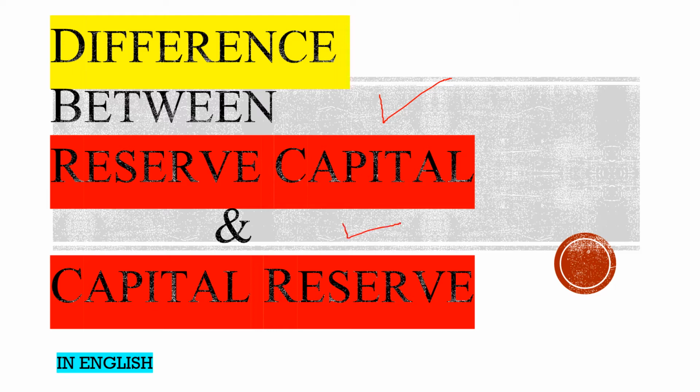So the second word in both these statements shows the true nature of what these words are. I repeat, reserve capital is a capital which is of reserve nature, and capital reserve is a reserve which is of capital nature. Let's study in detail.